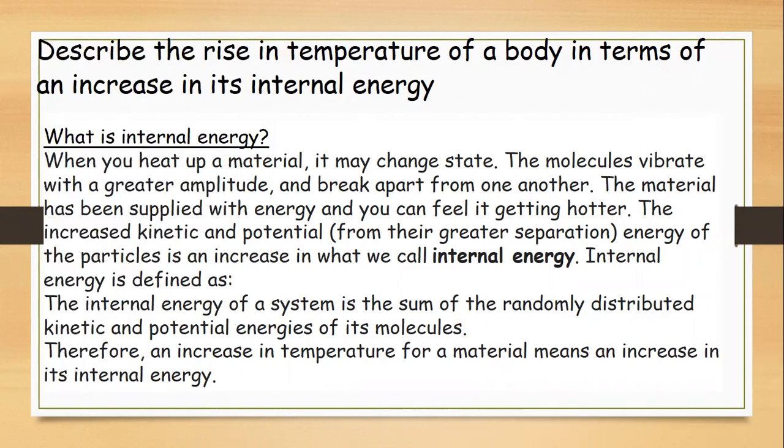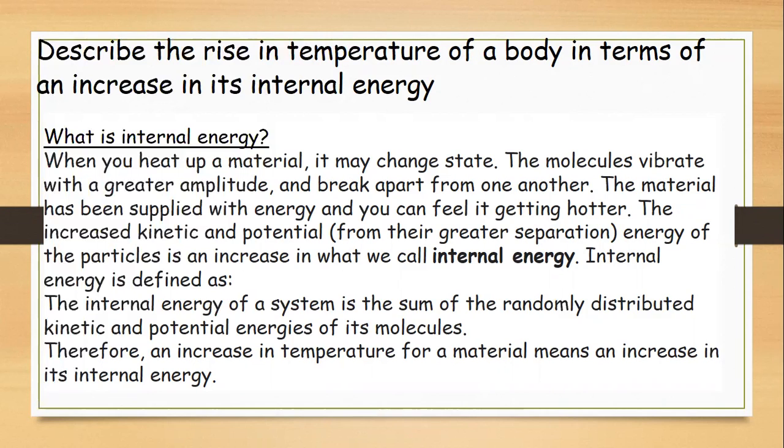is getting hotter. So there is an increase in kinetic and potential energy. Kinetic means energy due to motion, and potential energy means that they are held by a force, the intermolecular forces. So there is a greater separation between molecules, so the potential energy increases.